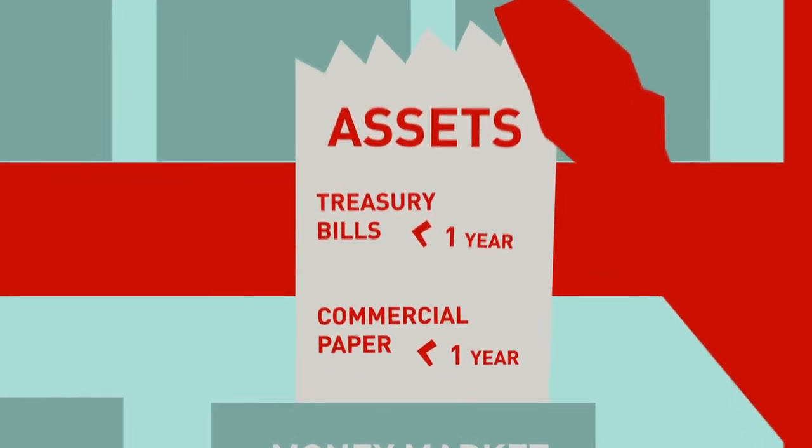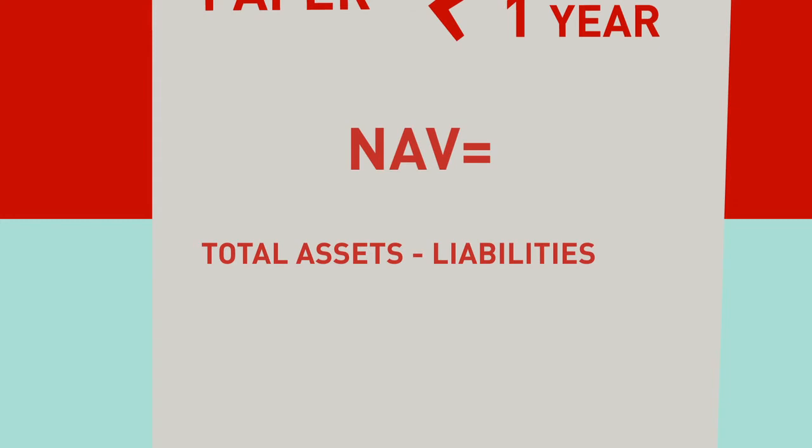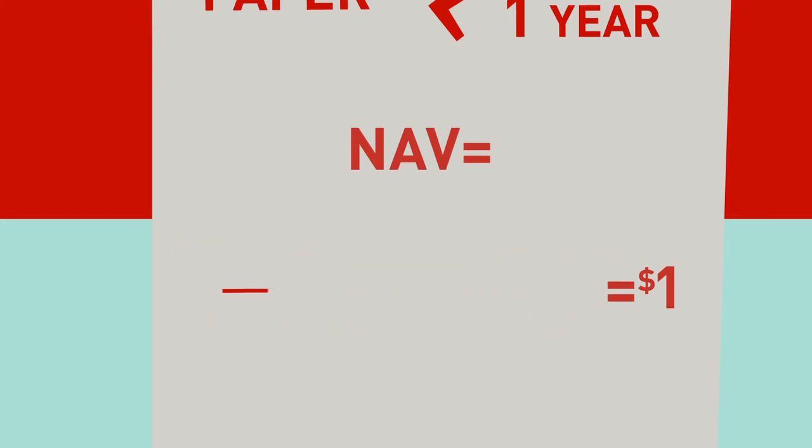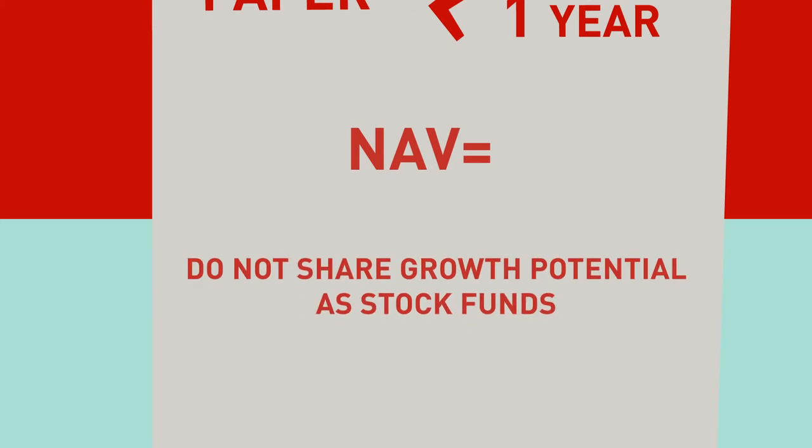While a money market fund does not have a fixed interest rate, its net asset value per share, which is found by subtracting its liabilities from its assets and dividing by the number of outstanding shares, is generally set at $1. Because the net asset value is the price at which these funds are purchased and redeemed, they do not share the growth potential experienced by stock funds.